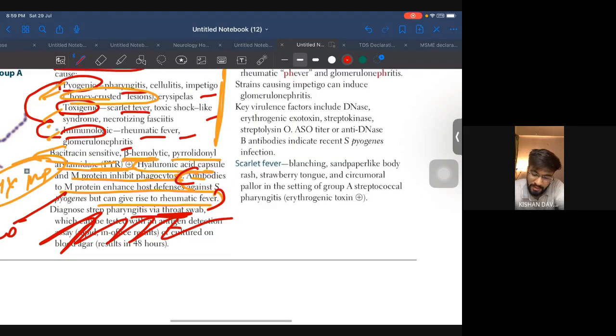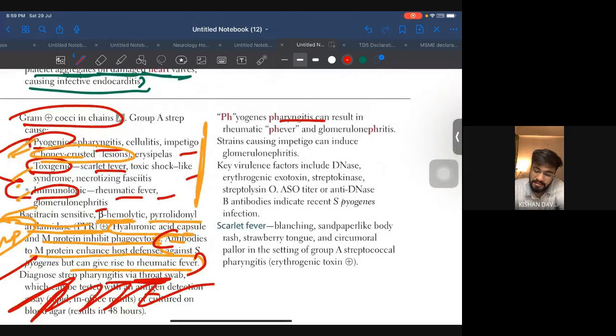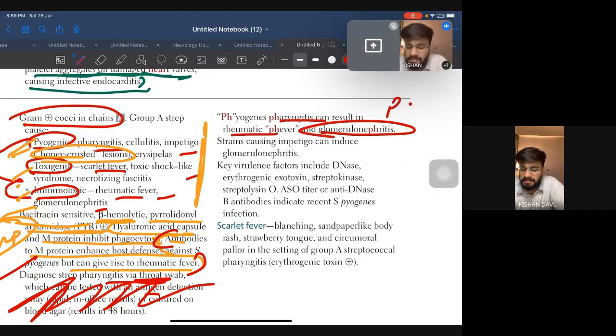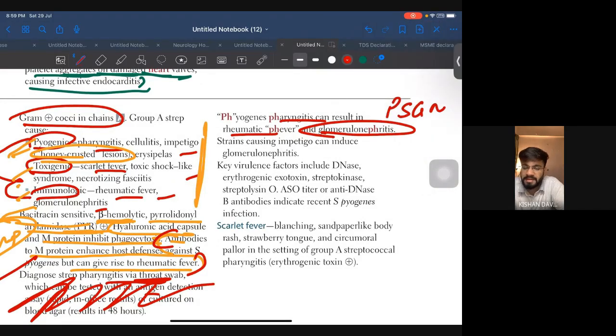Let's come to whatever is given over here. Pharyngitis can result in rheumatic fever and glomerulonephritis. We have seen the glomerulonephritis, PSGN. So they will confuse you with the PSGN diagnosis. At the end, they will ask you what type of species was responsible for this. So don't confuse. Strains causing impetigo can induce glomerulonephritis. We saw if there was a skin rash problem or there was a throat pharyngitis problem, both of them can be associated with PSGN.